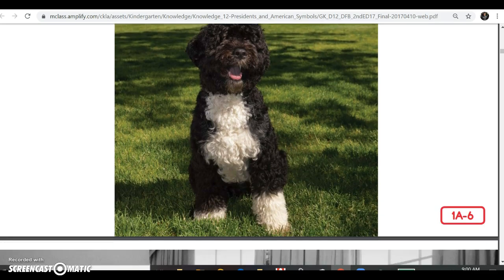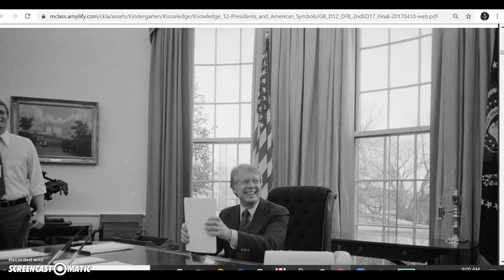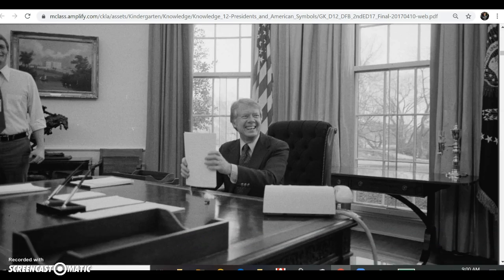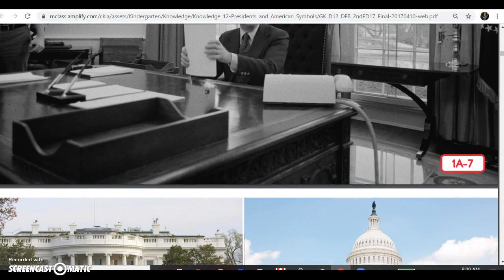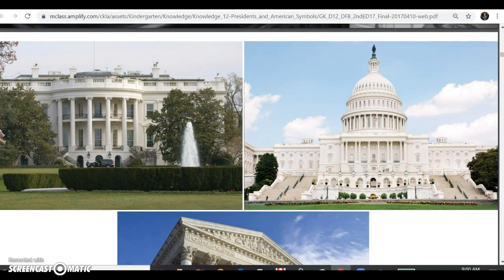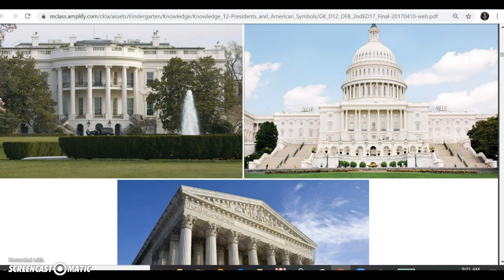The president doesn't just live in the White House. He or she works there too. The part of the White House where the president works is called the West Wing. The president's office has a special name too, the Oval Office. Sometimes the president signs laws or gives speeches from the Oval Office. One of the president's most important jobs is to enforce the rules of the Constitution. To enforce the rules means to make sure the rules are followed.